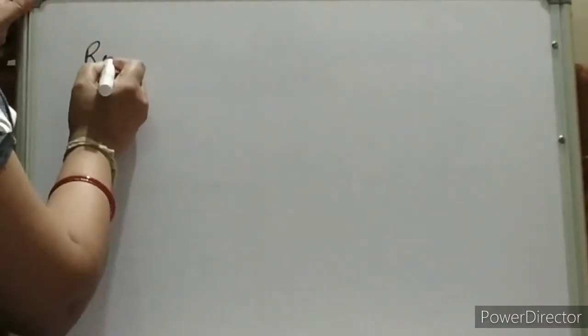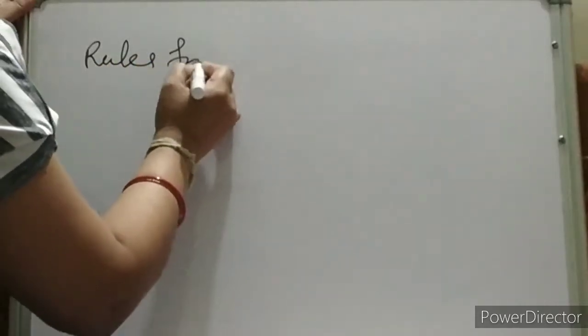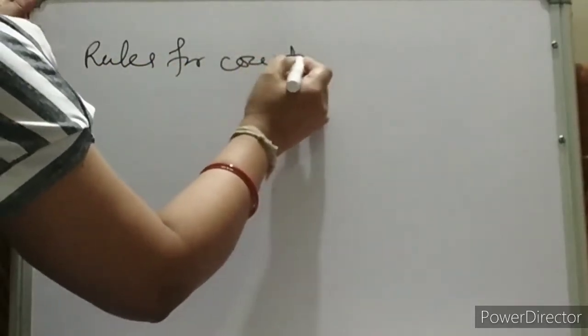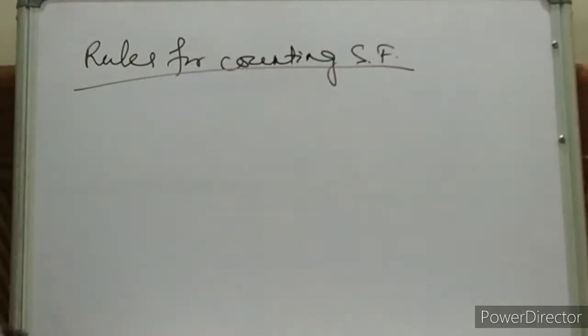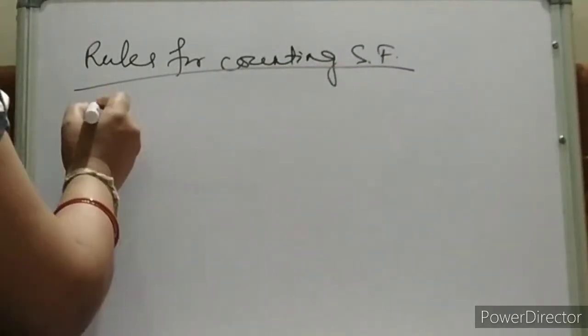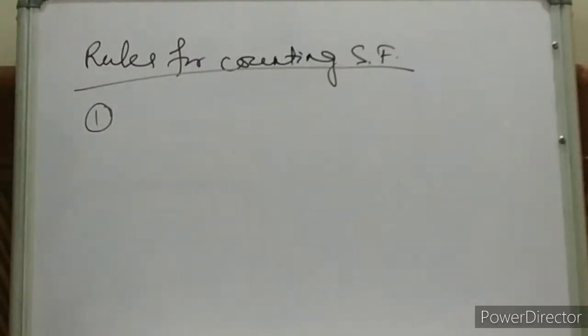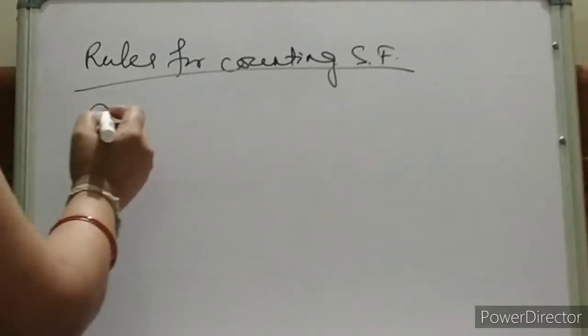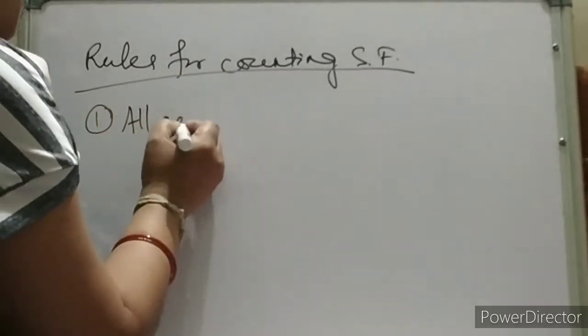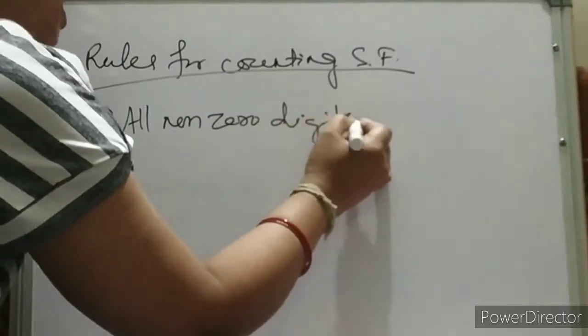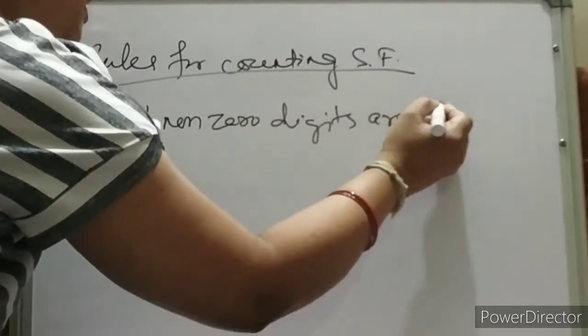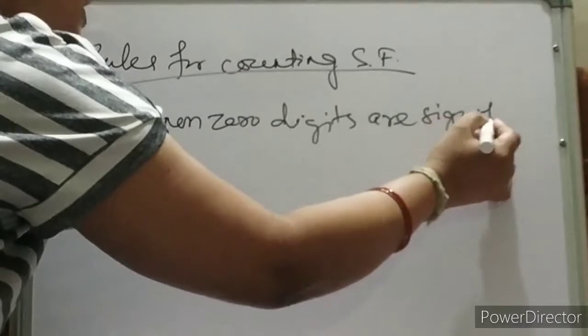Rules for counting significant figures. Can I write like this? Significant figures. First rule, all non-zero digits are significant. All non-zero digits are significant. What is this?